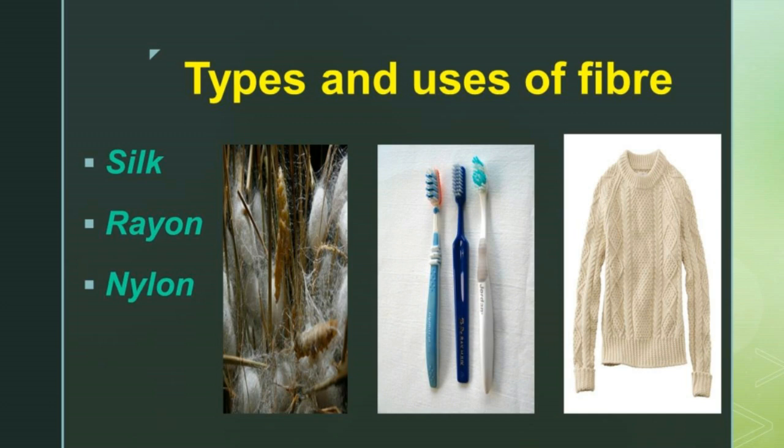Next we are going to see nylon. Nylon is the first fully processed synthetic fiber. It was popularly used during the Second World War, mainly for parachutes and rope material for climbing. If you want to go up, they will use only nylon. It is stronger. Nowadays, nylon has replaced natural silk in many textiles.